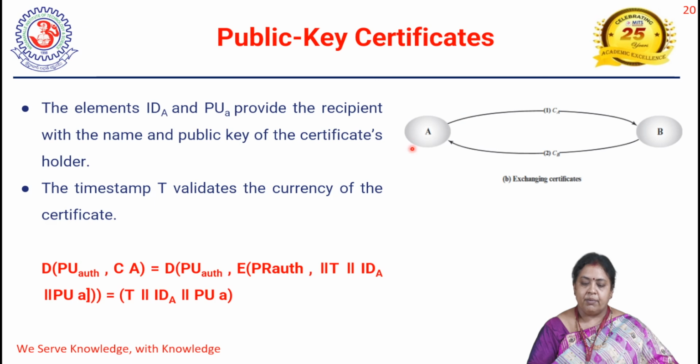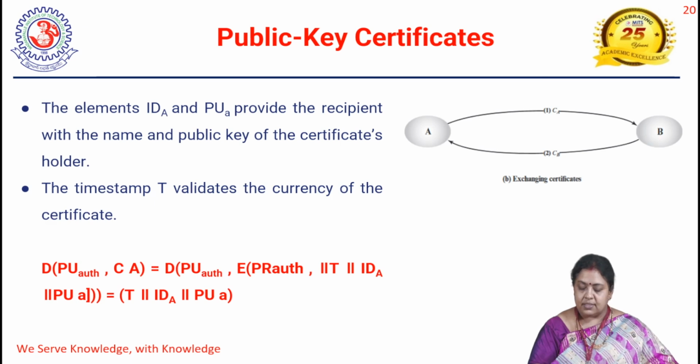In a similar manner, A can communicate with C also. A sends its certificate to C and C sends the certificate to A. Thereby communication starts. The certificate ensures the public key of A and the public key of B.